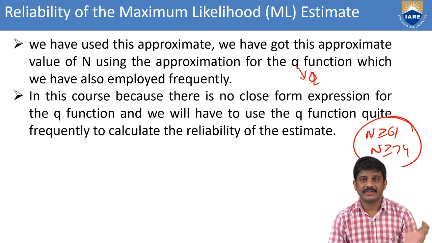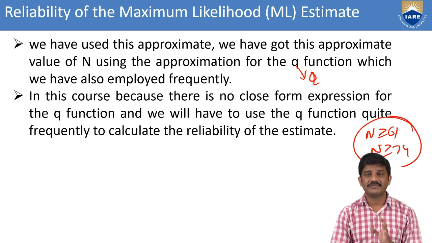These are the n values, the number of samples required.